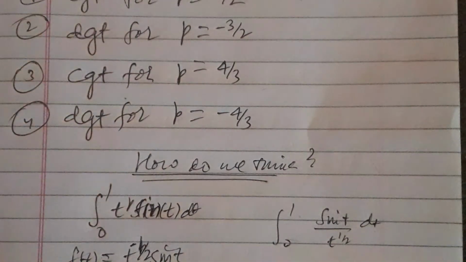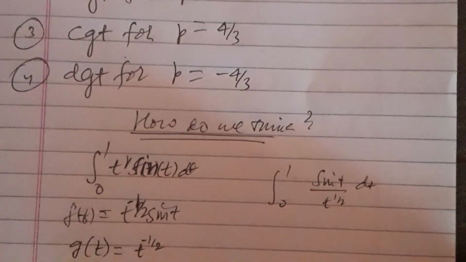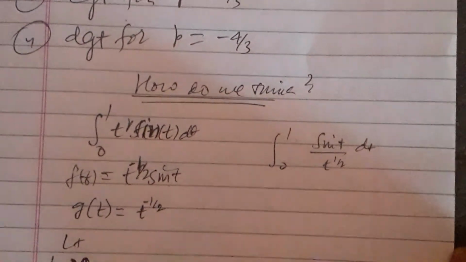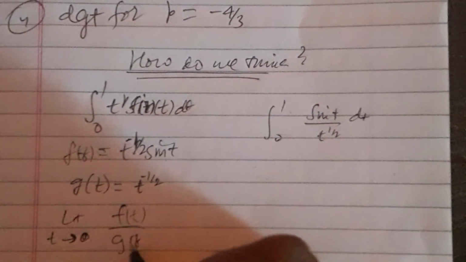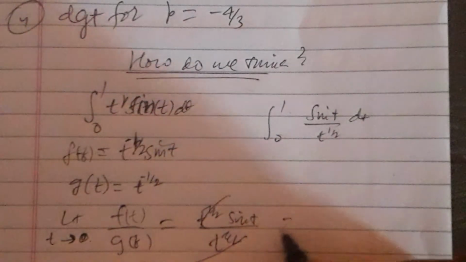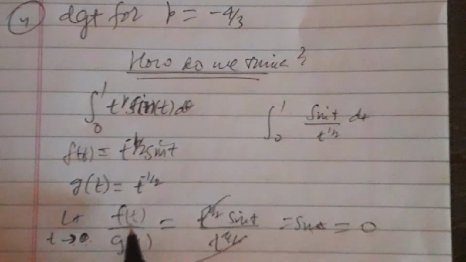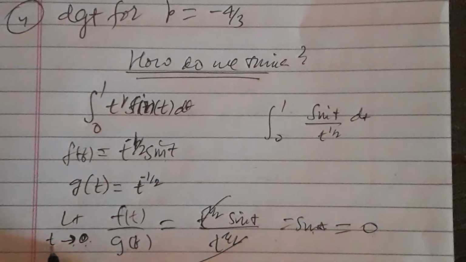For option one, f of t is t to the power p sin t with p equal to minus 1/2, and g of t is t to the power minus 1/2. The limit as t tends to 0 of f of t upon g of t is t to the power minus 1/2 sin t upon t to the power minus 1/2. This cancels and gives sin t, and as t tends to 0, sin t tends to 0.